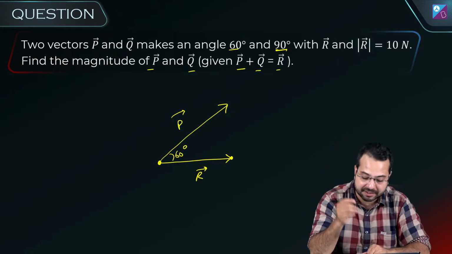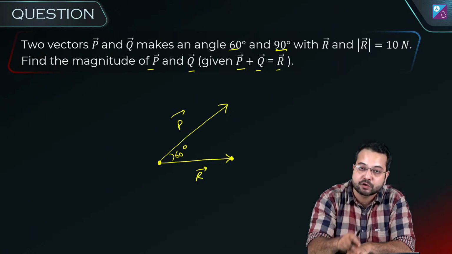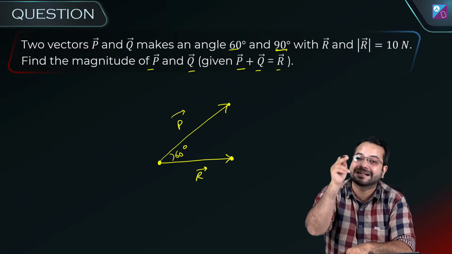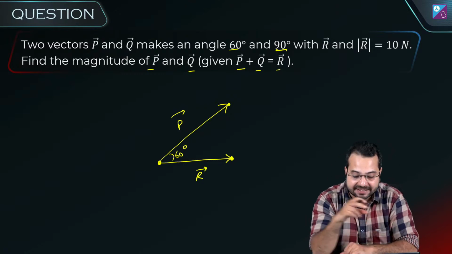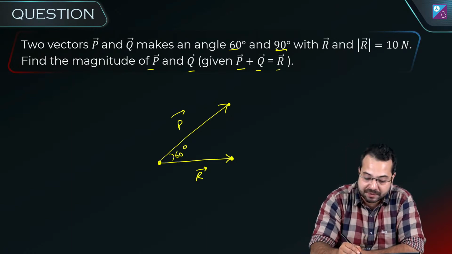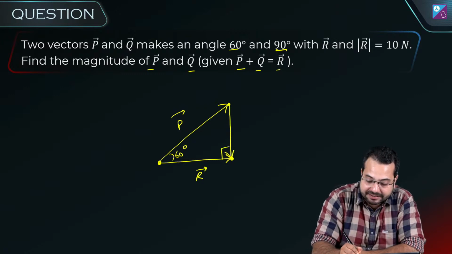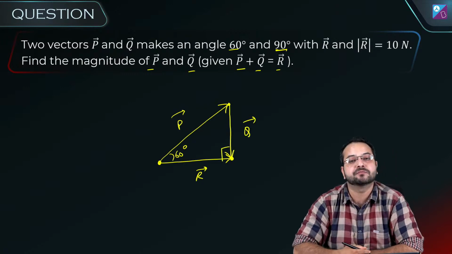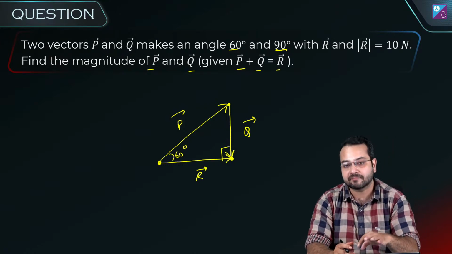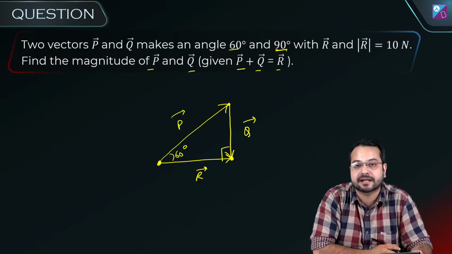So this tells me that this is the position in which the head of Q should be, and this is the position where the tail of Q should be, and this vector Q is making 90 degrees with the resultant, which means the vector Q has to be something like this. This is vector Q. Now you can see that P plus Q, we have joined them head to tail. So from the tail of P to the head of Q is the resultant.